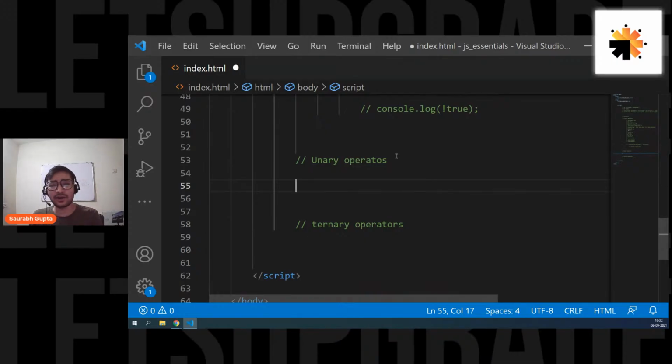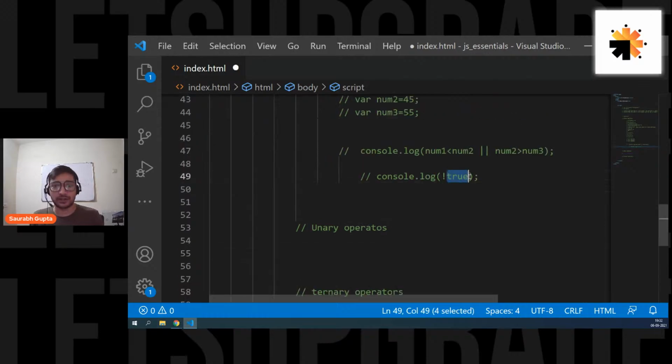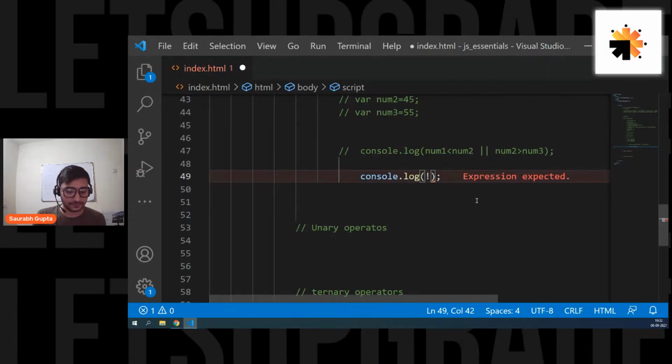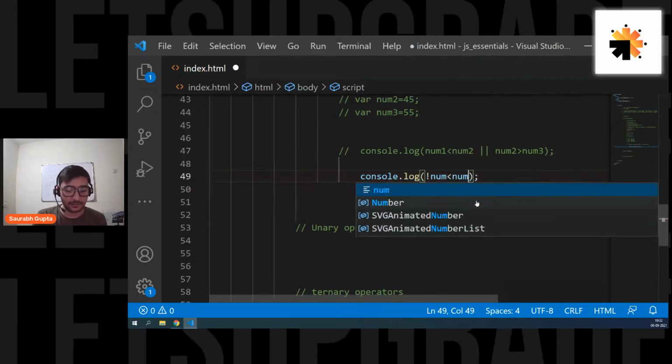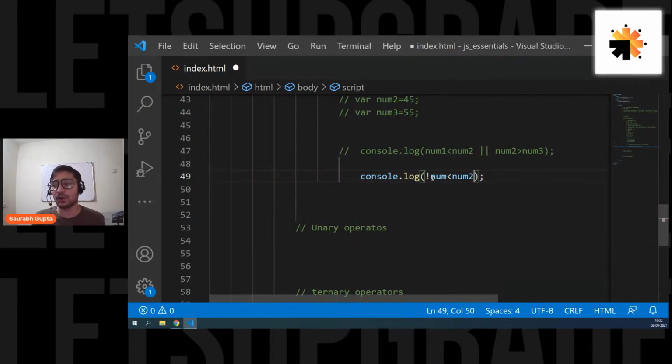No, you cannot consider not as a unary operator because, Anirudh, in this case, I directly wrote the output. But in future, it can be a big condition. Yes, but I think you can also consider it like a unary operator because sometimes you simply write one single thing there. Okay, but sometimes you can also write something like this, right? Not num1 less than num2. It depends on the output of this now.